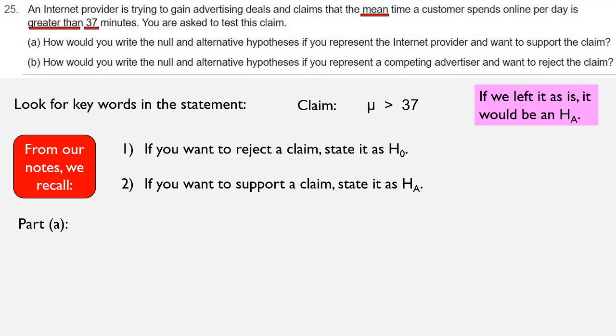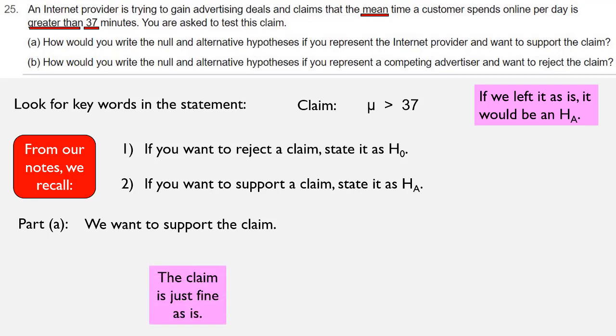So since we're being asked to support the claim, this claim is just fine the way it is, and mu greater than 37 would be our HA. The complementary hypothesis H naught would be that mu is less than or equal to 37. And that's the answer for part A. Mu greater than 37 is HA, mu less than or equal to 37 is H naught.